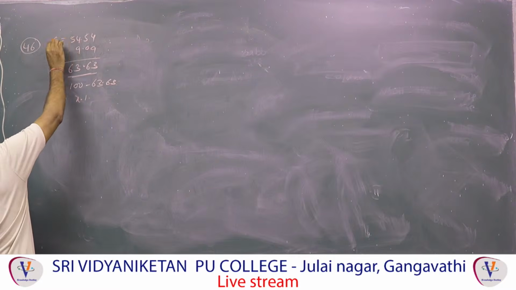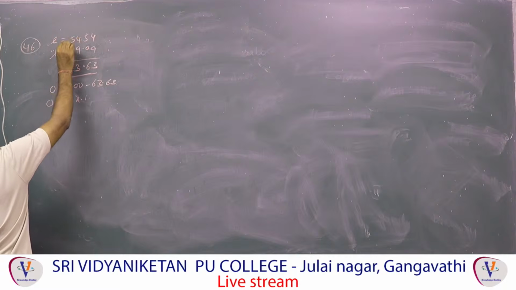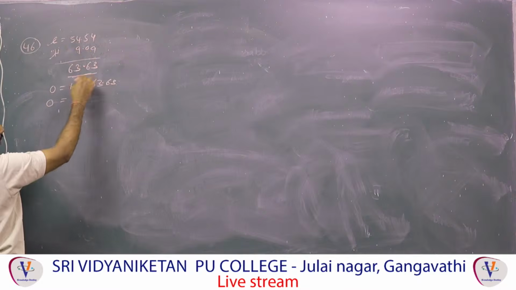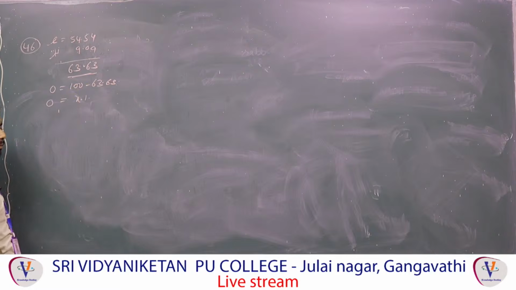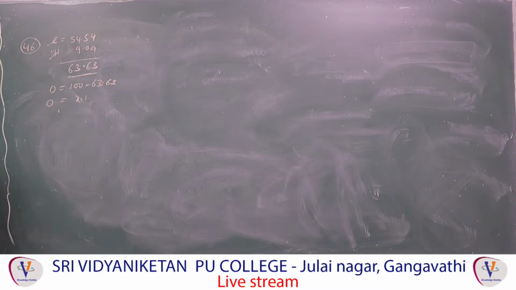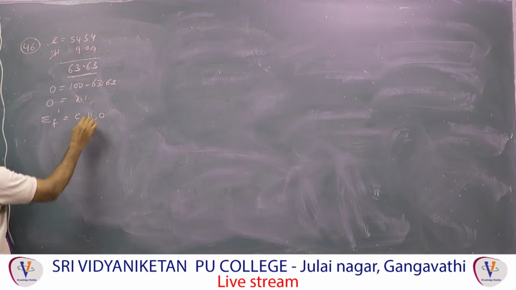This is the atomic mass. Percentage means mass. Carbon percentage divided by atomic mass 12. Hydrogen percentage 9.9 by 1. Oxygen percentage, some X, that value divided by 16. Then you will get the number of moles first. Whichever has the least number of moles, divide all by that. Carbon number of moles, hydrogen number of moles, oxygen number of moles, divided by the least. Then you will get a ratio, and based on that value you can write the empirical formula, carbon with hydrogen and oxygen.